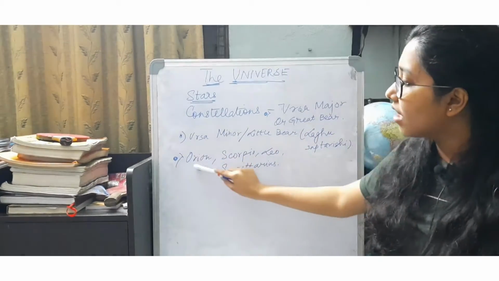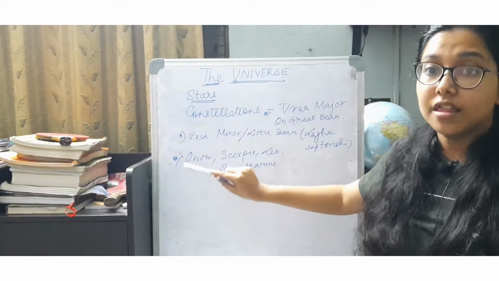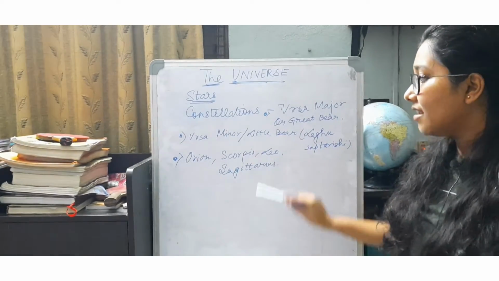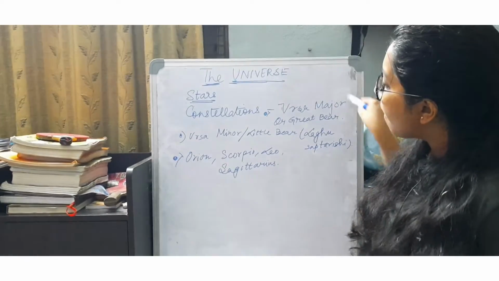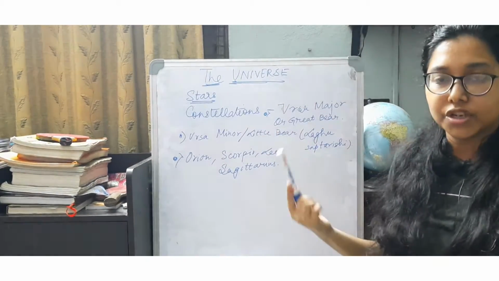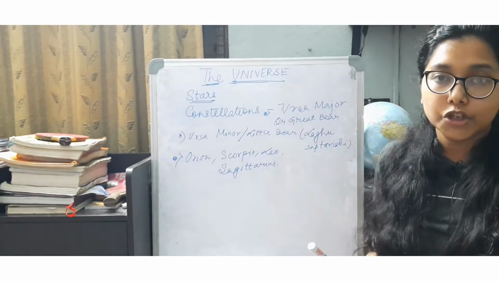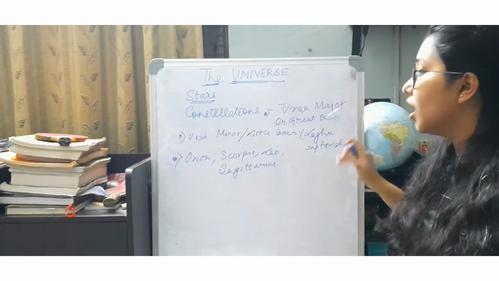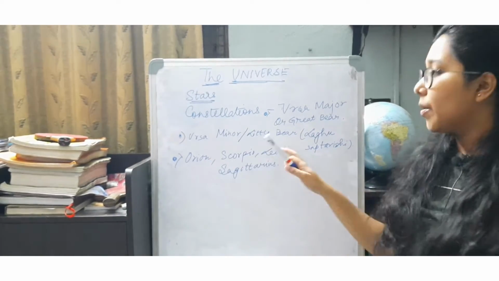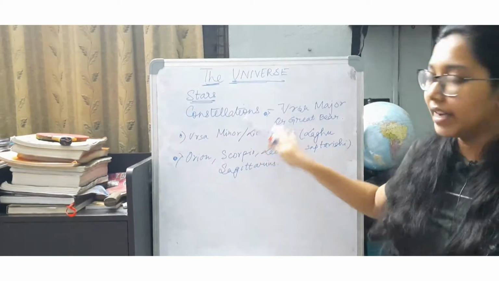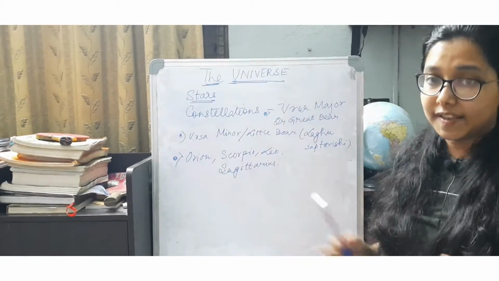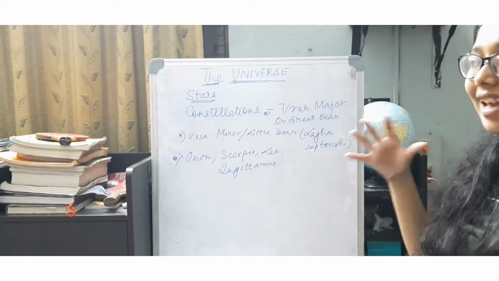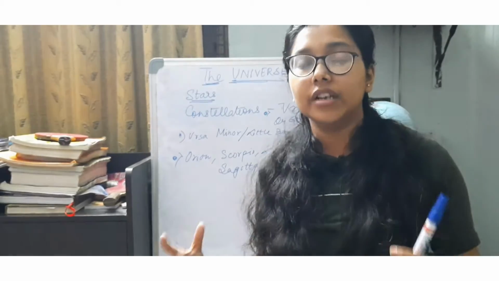Then there are several other constellations such as Orion, the most common one which you must have heard about, Scorpio, Leo and Sagittarius. So these are the most talked about constellations because of their unique arrangement of the stars. These are the only ones which you should remember, and whenever it is asked in the exam, you can write them down as examples when you are asked to write a few constellations.